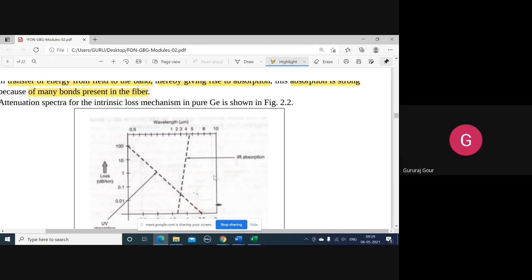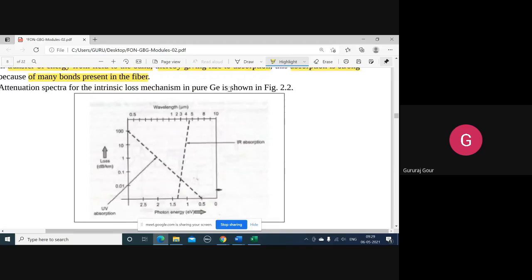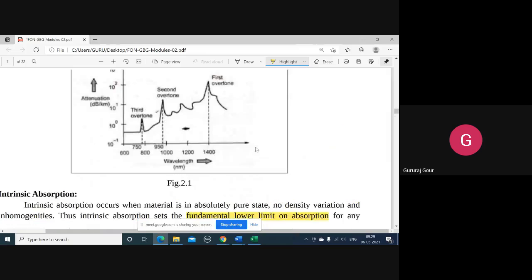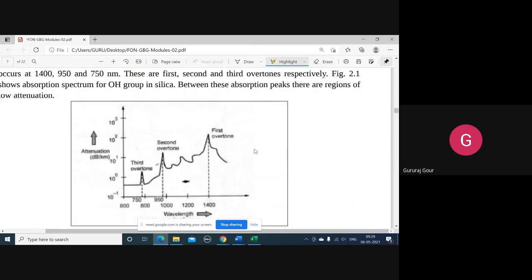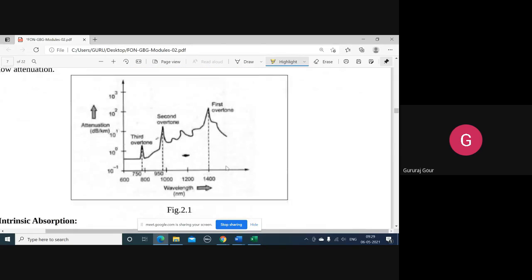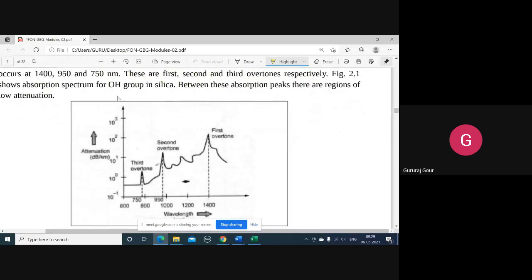So try to describe the graph that you are looking at here. This graph is mainly concerned with pure germanium. And the extrinsic absorption we have explained with respect to this particular graph, explaining the characteristics of the hydroxyl group in silica.